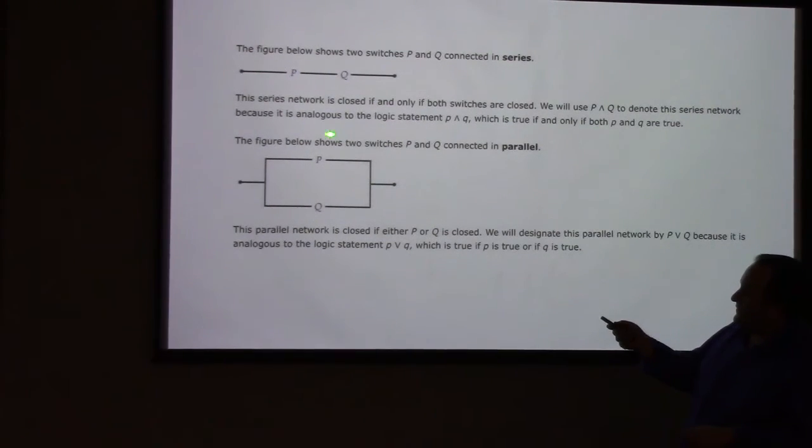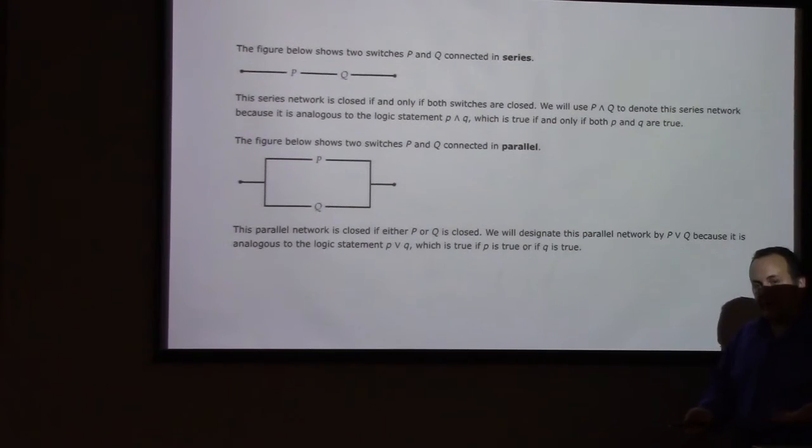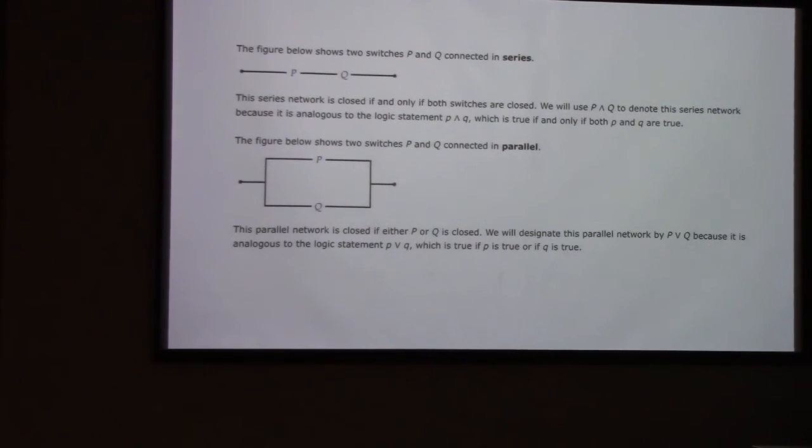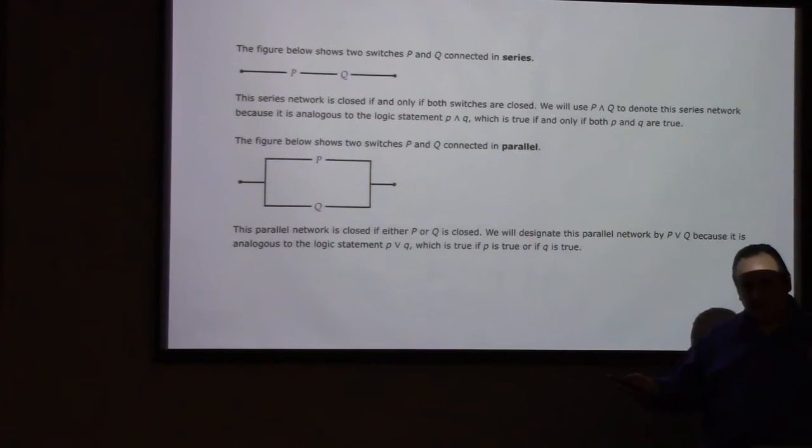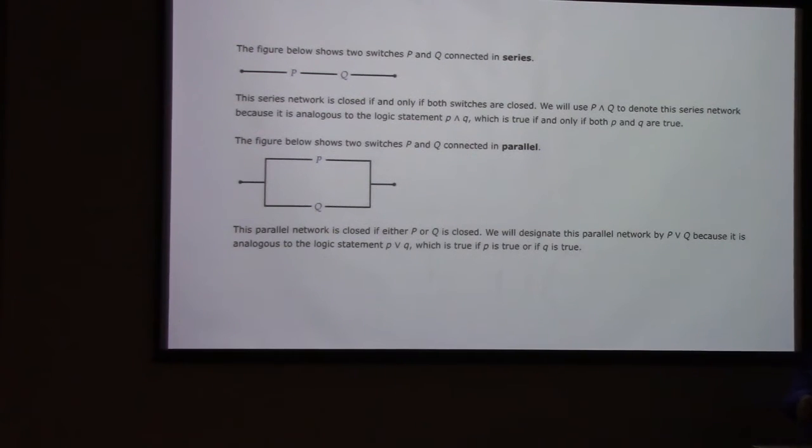On the other hand, if you have a pair of switches like this that are put in what is called parallel, what happens? How can you get current to flow from here to here? Well, if either one of these switches is closed, the current can flow through the closed branch, right? If they're both closed, it can also flow through both branches. The only way that the current fails to flow through this circuit is if both P and Q are open. This is the same pattern as logical disjunction. So what that means is that if you can create a circuit with switches, you can model the logic of and or, all right?